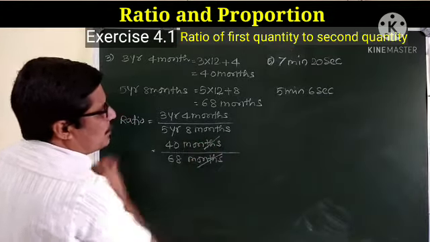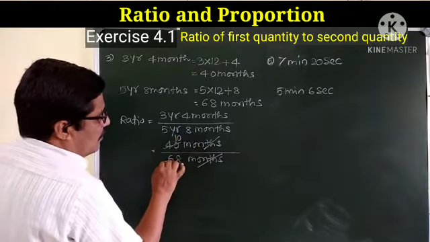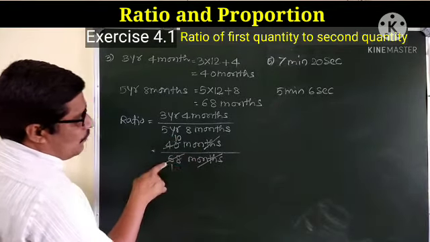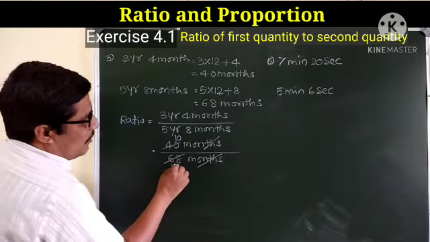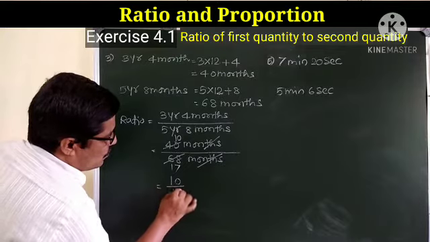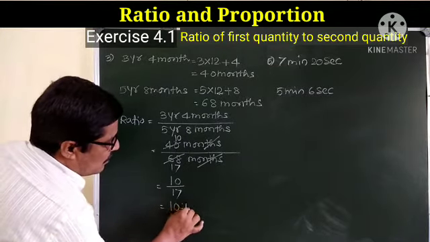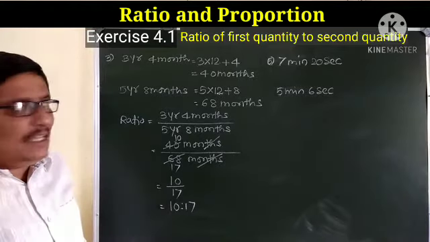This months unit will get cancelled, so 4 tens are 40, 4 ones are 4, carry 2, 28, 4 sevens are 28, so 10 is to 17. This we can write in this way also, 10 is to 17.